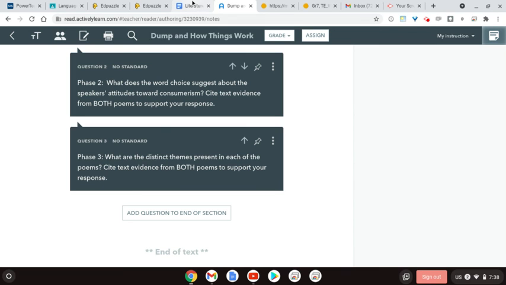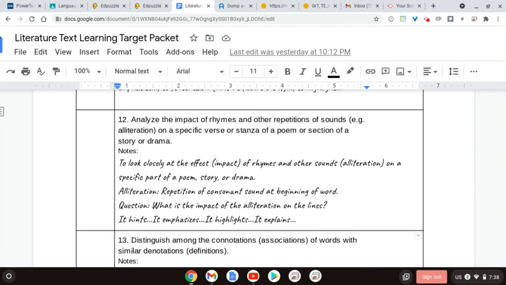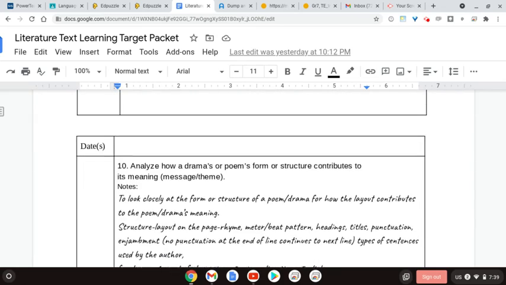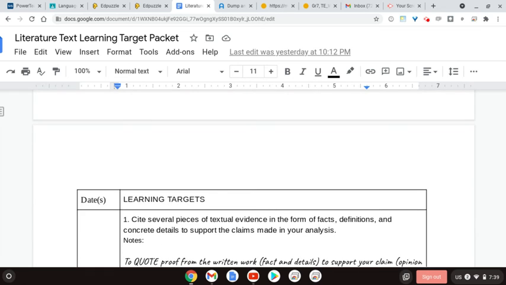So really consider, what are the themes in each poem? And yes, it's around the same subject matter as we've seen in phase 1 and phase 2, but what is the thematic statement you could say for each separate poem based on the material present in that text?